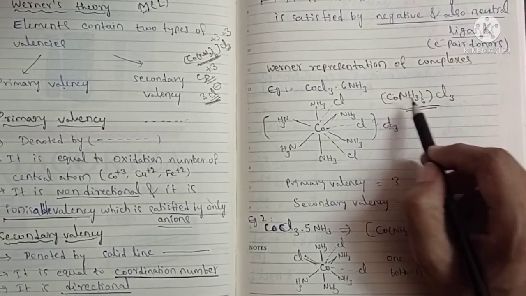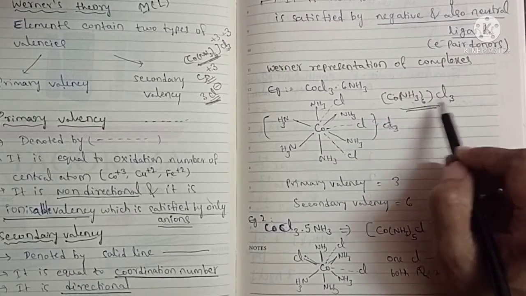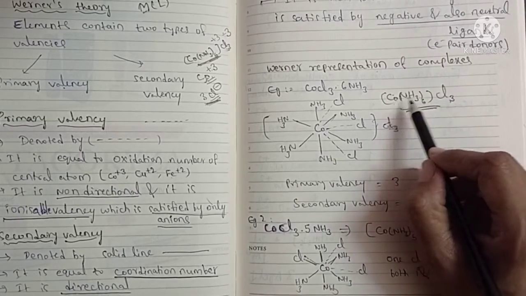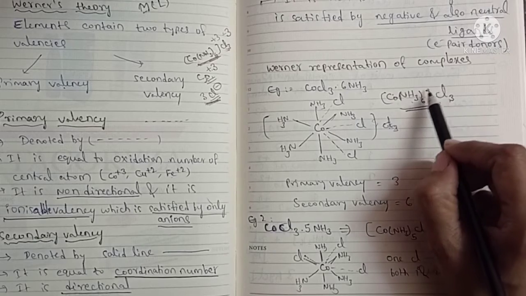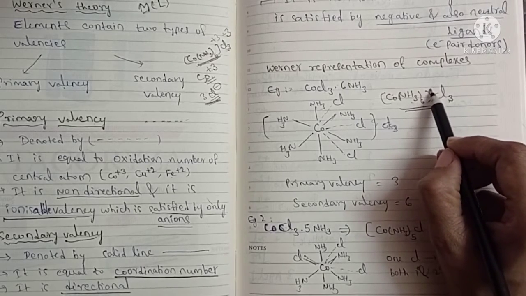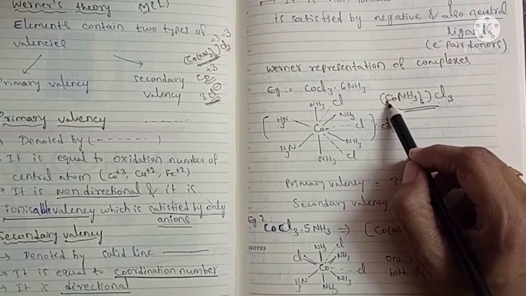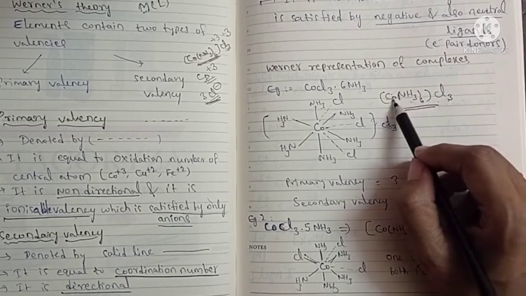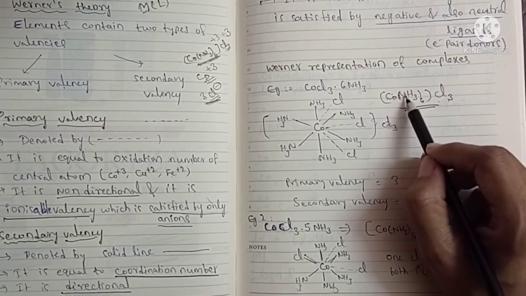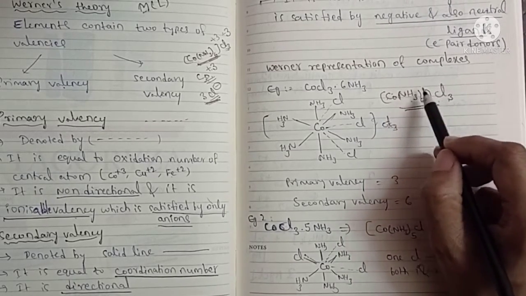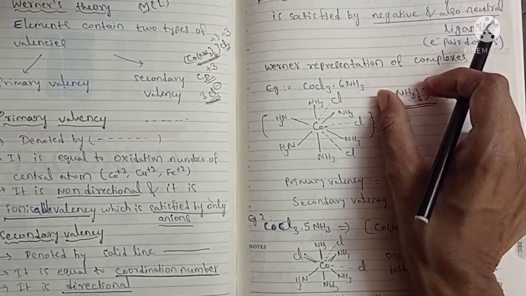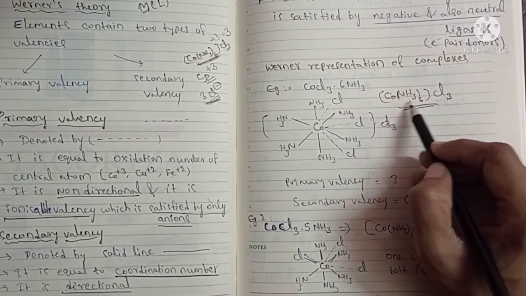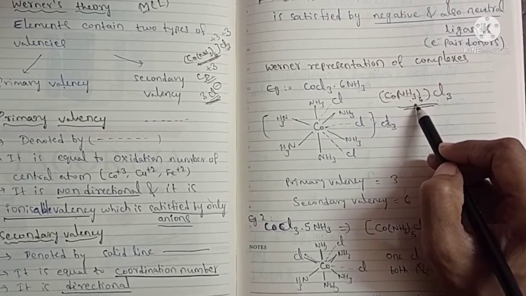So this is Co(NH3)6Cl3. Here, what is the primary valency? Since cobalt has a +3 oxidation number, the primary valency is 3. The secondary valency is the coordination number, which means how many ligands are inside the sphere. Inside these brackets there are 6 ligands, so the coordination number is 6.